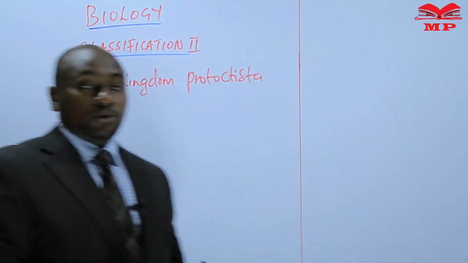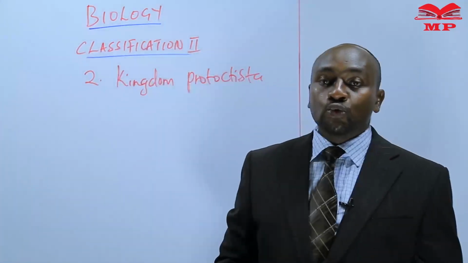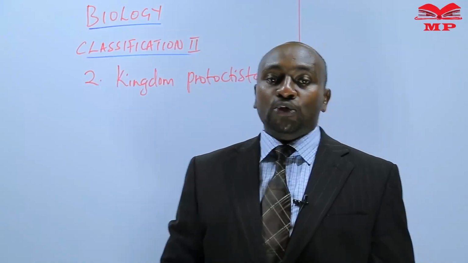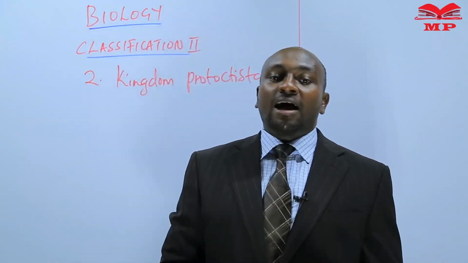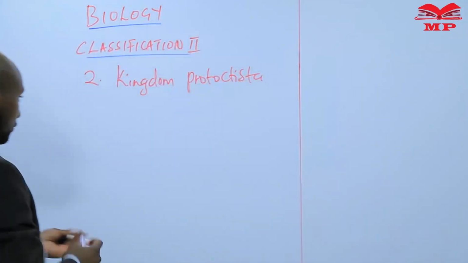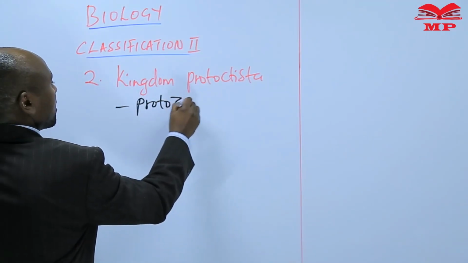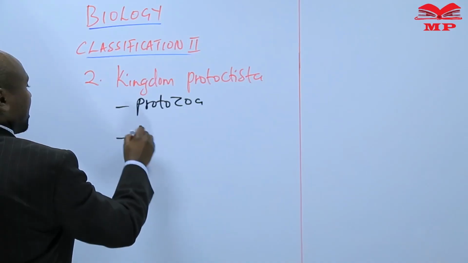So in Kingdom Protista, we have two types of living organisms. First of all, we have Protozoa, and then we have Algae.